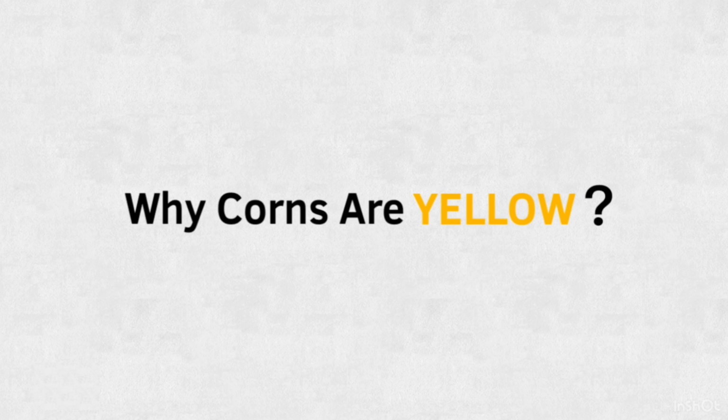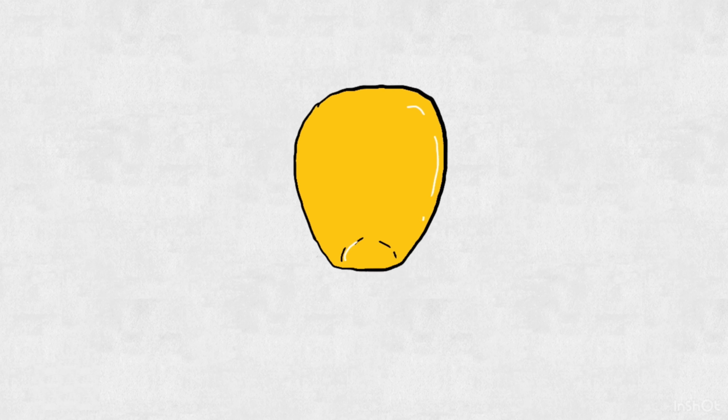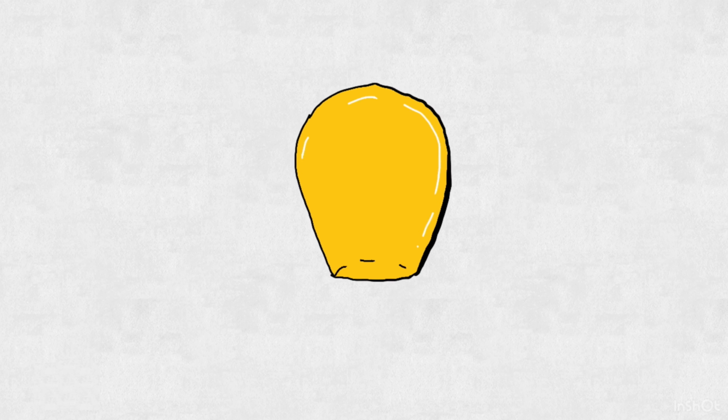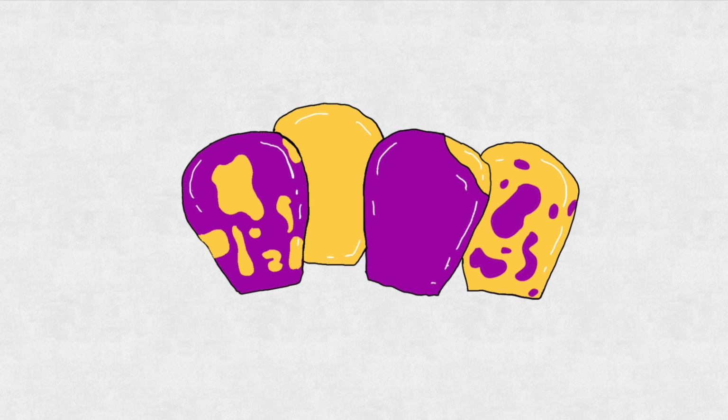So, why is corn yellow? Every corn kernel has multiple layers. The yellow color of the kernel is the color of the endosperm. If the outer layer of the corn is transparent without anthocyanins, it will show the yellow color of the inner endosperm. Then you may ask, why is some corn mosaic colored?